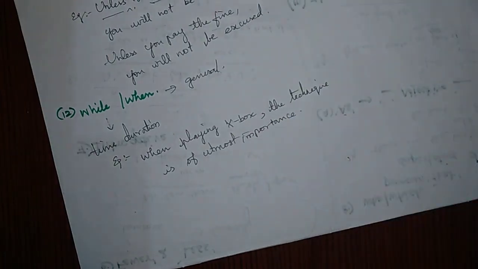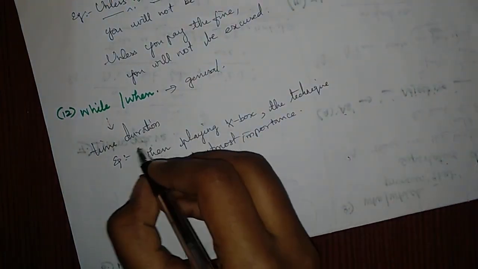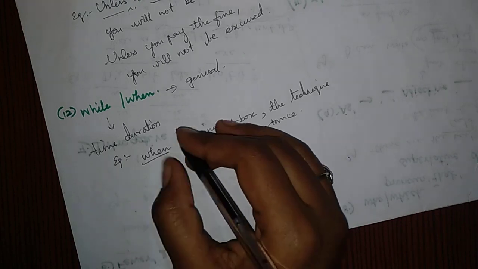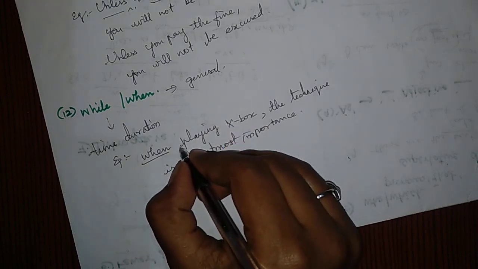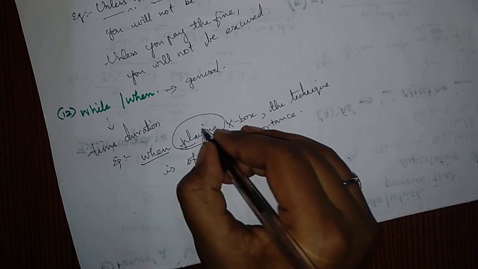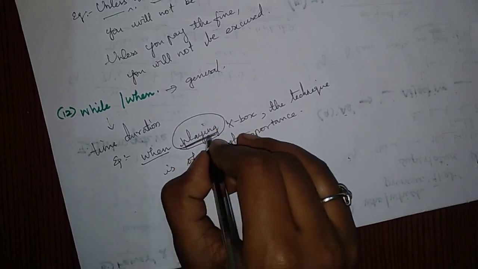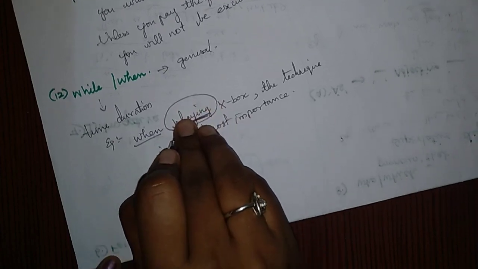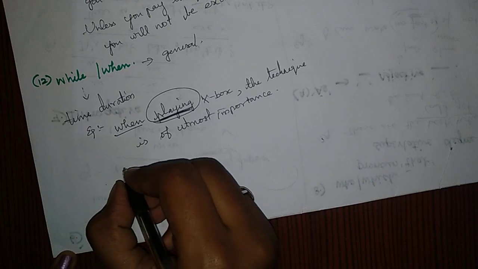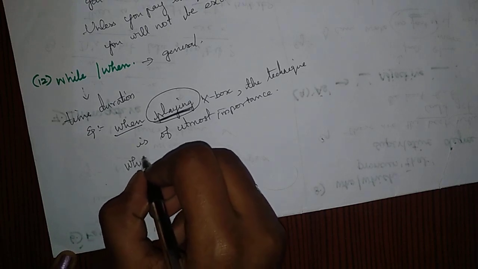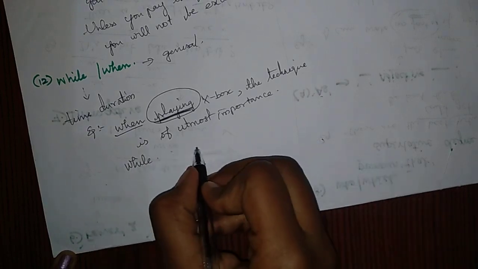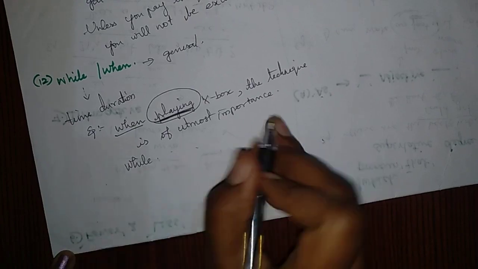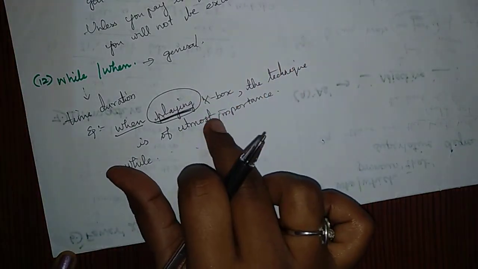This is an incorrect statement, because here "when" is used with the verb playing, that is, while you are playing, it is an action, right? It is doing something, playing. So here in the statement we have to use the word "while." So "While playing Xbox, the technique is of utmost importance." Okay, this is the correct statement.